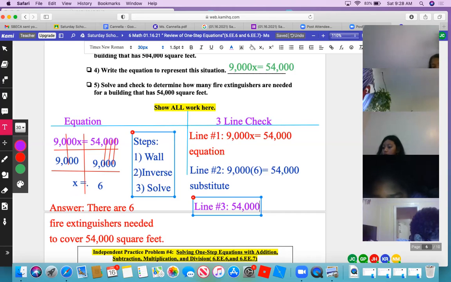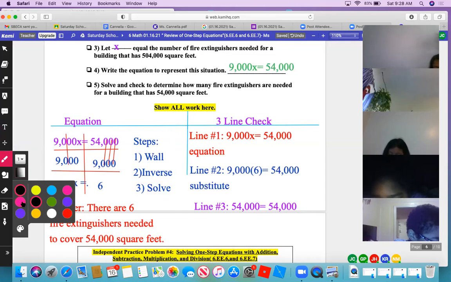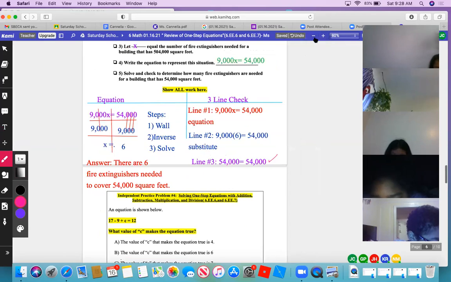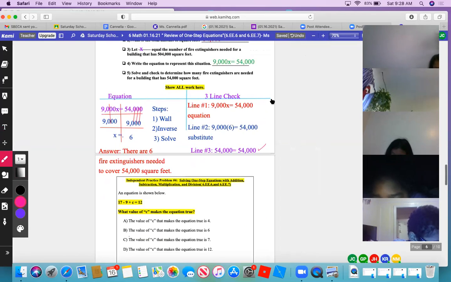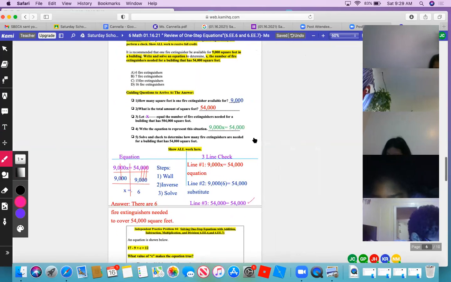Do we have the same numbers? Yes. So we put a big fat check mark. Number equal number. Put a big fat check mark. Why do we put the check mark there? Because it's equal. Yes, because the sides are equal to each other. Now, I'm going to take a screenshot to put it in our Google Classroom.